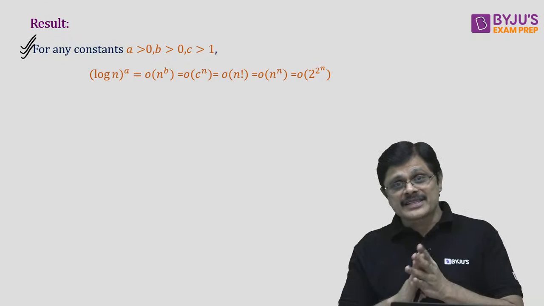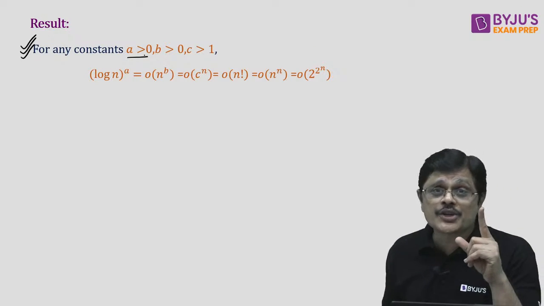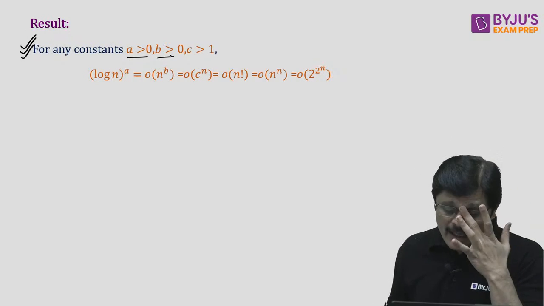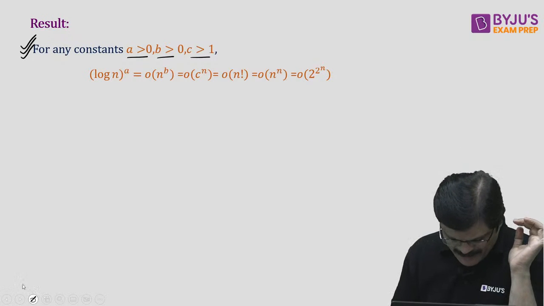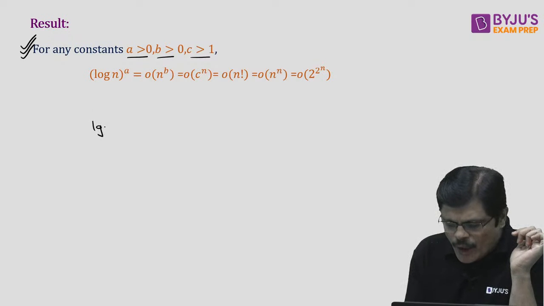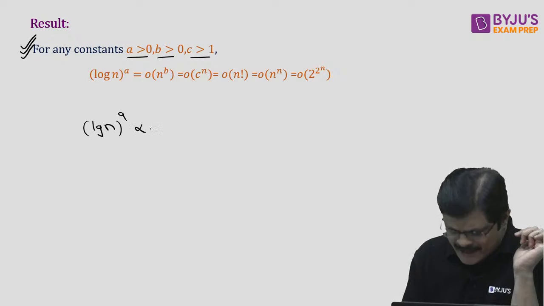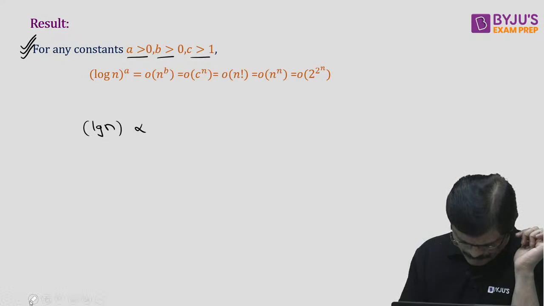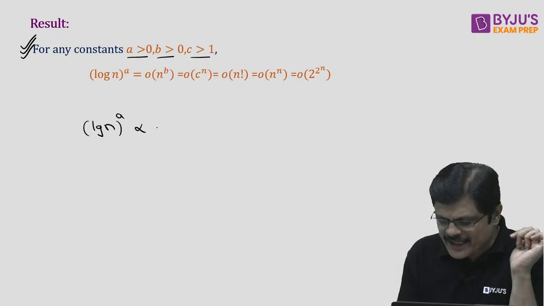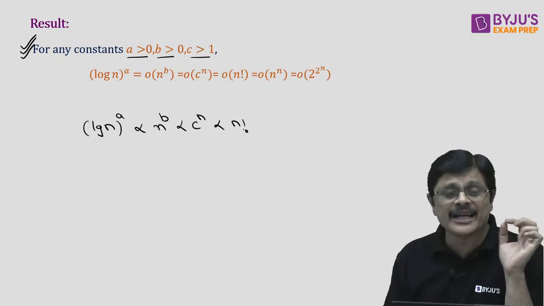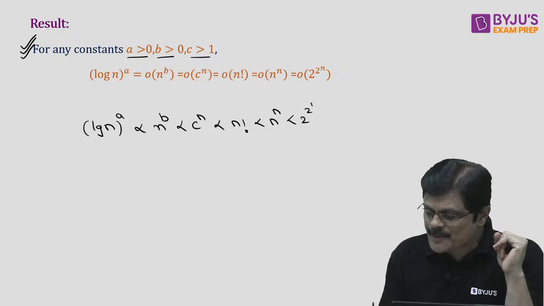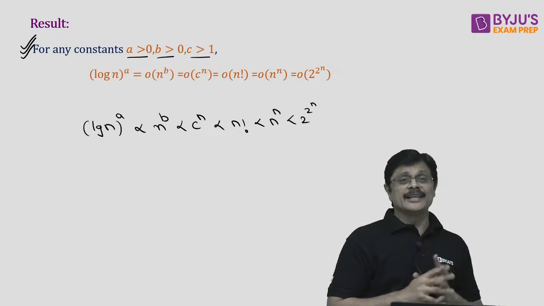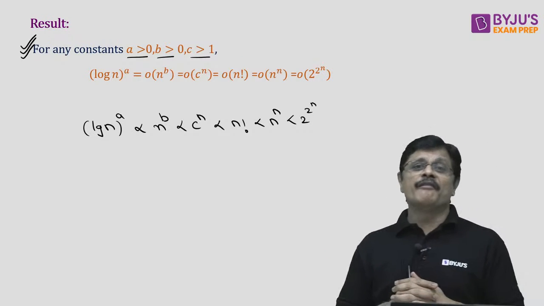And this is the important result. Here, the value of a is a positive real number, b is any positive real number, and c is a positive real number greater than 1. If these three conditions are satisfied, then this particular ordering is possible. That is, (log n) power a is asymptotically smaller than n power b, is asymptotically smaller than c power n, is asymptotically smaller than n factorial, is asymptotically smaller than n power n, is asymptotically smaller than 2 power n, my dear friends. This is the basic relationship between functions.